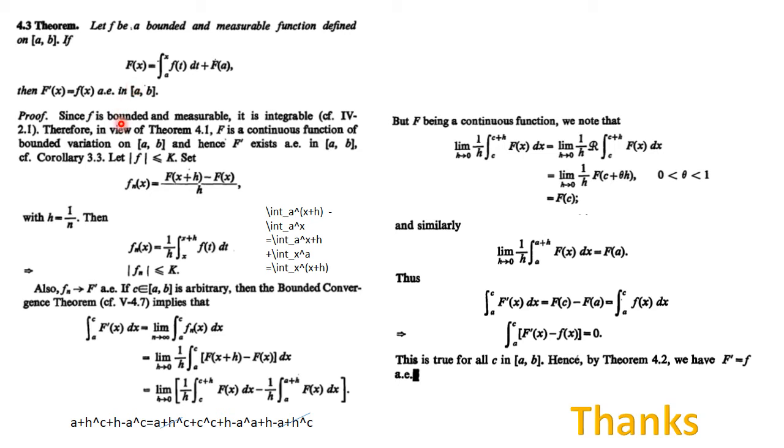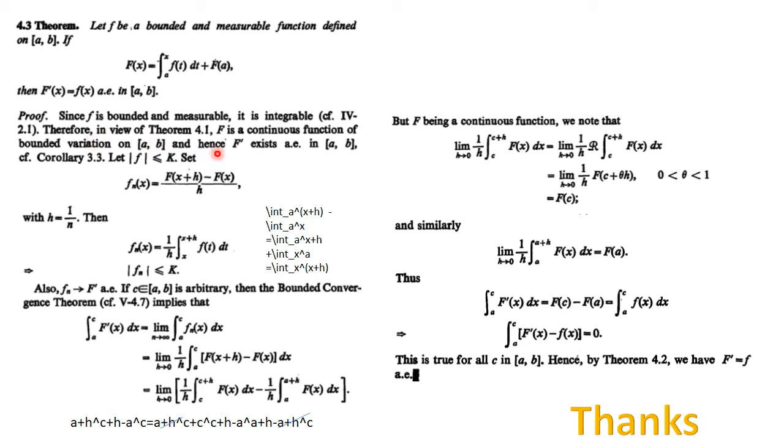So now the proof. What is given to us? f is bounded, f is measurable. So whenever f is bounded and measurable on the closed interval [a,b], this implies it is integrable. And also by the previous theorem, capital F, which is the indefinite integral of this, is a continuous function and of bounded variation.